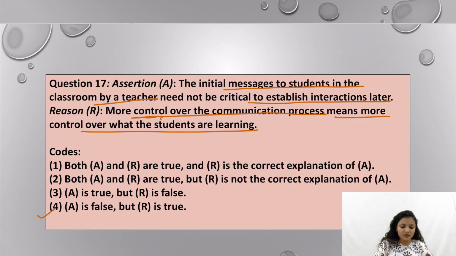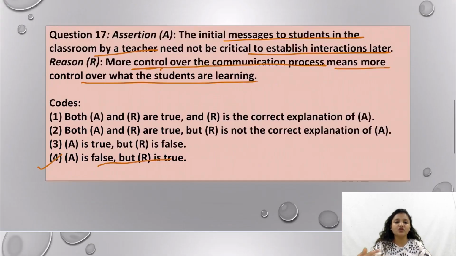So basically the assertion is wrong and the reasoning is true. I have already explained that the initial messages to the students in the classroom by a teacher are important for interactions later, and the reasoning here is correct, because more control over the communication process means more control over the students, and that will affect their learning.